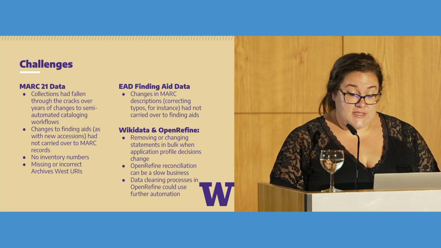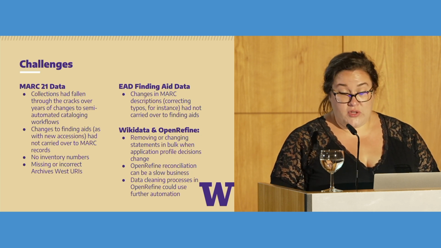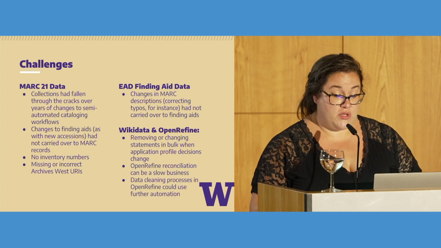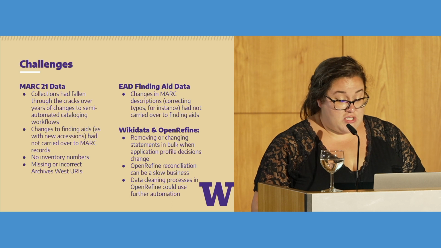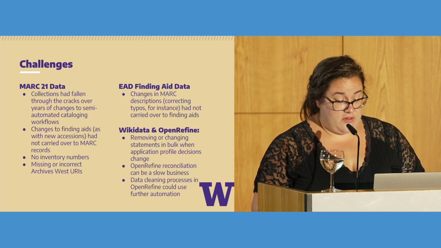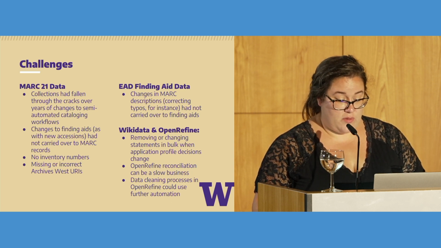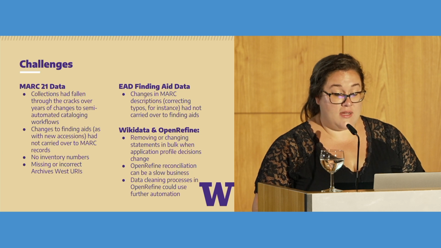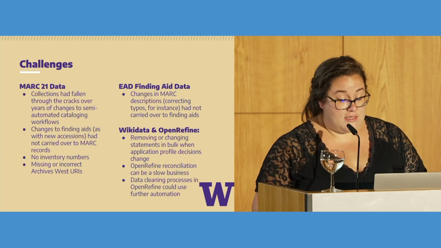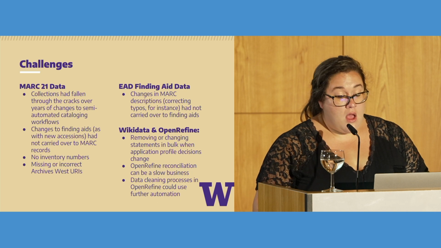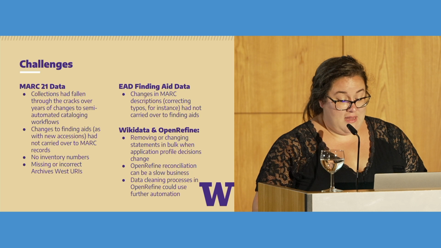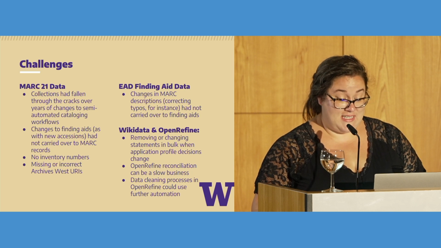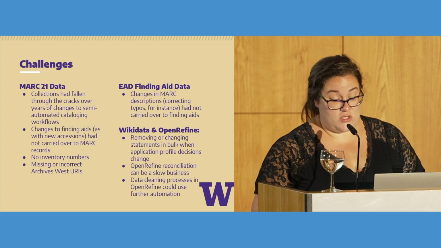Some law collections had fallen through the cracks as cataloging workflows evolved over the years, and we made sure that those collections got cataloged. We noticed that changes to the collection extents, inclusive dates, and other changes from new accessions or further processing in EAD finding aids were not consistently making it back into our catalog records. Our bibliographic records lacked archival inventory numbers, and many of the links to finding aids in 856 fields were broken or missing, which is a big problem.